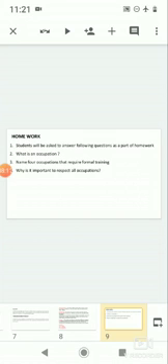Homework. As a part of homework, students will be given a set of questions related to the topic.